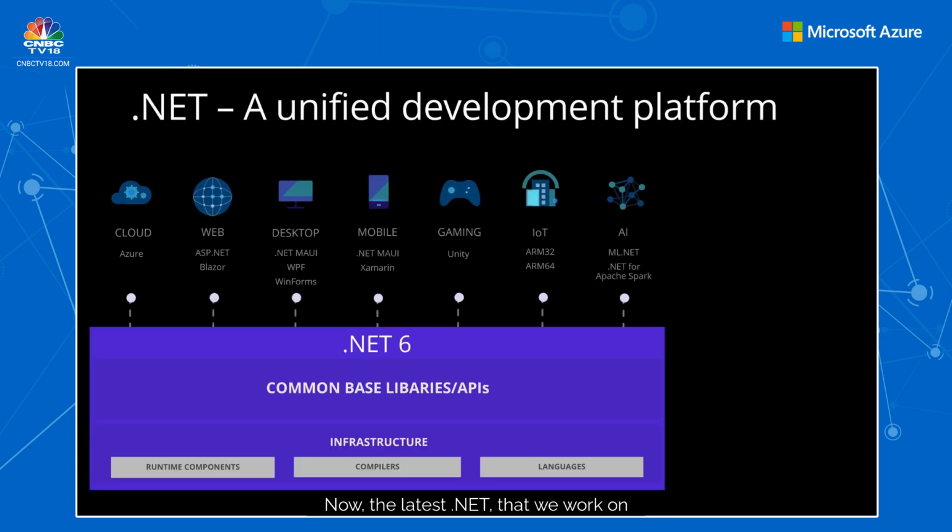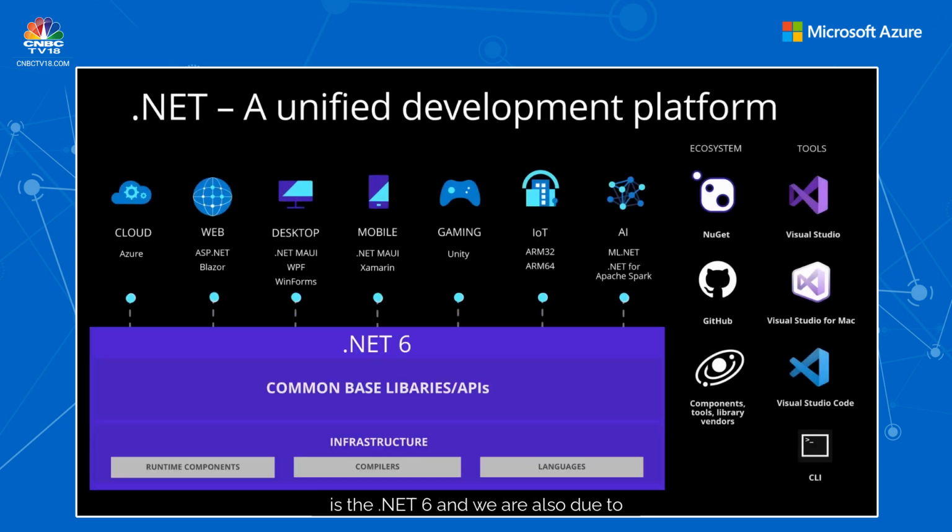Now, the latest .NET that we work on is .NET 6, and we are also due to announce .NET 7 in the coming months. .NET is cross-platform and it's also open source. You can use the same tools, libraries, languages, and runtime to build any application across web, mobile, desktop. As I mentioned earlier, you name the workloads, you will be able to build them using .NET. Once you learn one, you can easily pick up another.